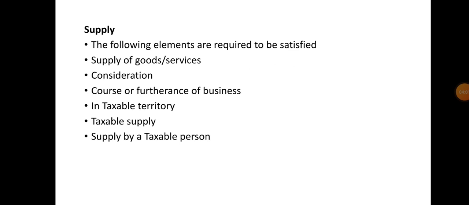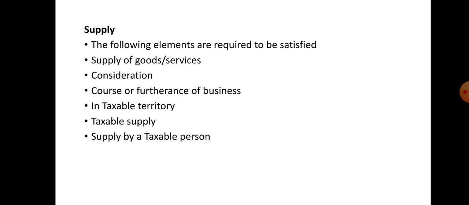Supply must be a taxable supply and must be made by a taxable person. The supply may take the form of a sale, transfer, barter, exchange, license, rental, lease or disposal. The element that must be satisfied under the definition of supply is consideration.